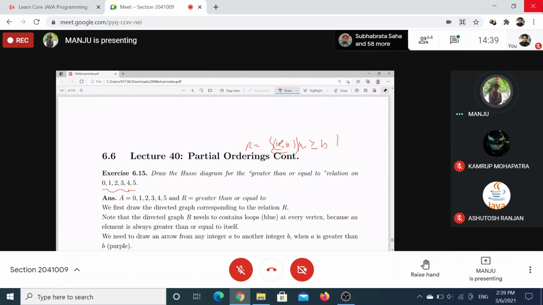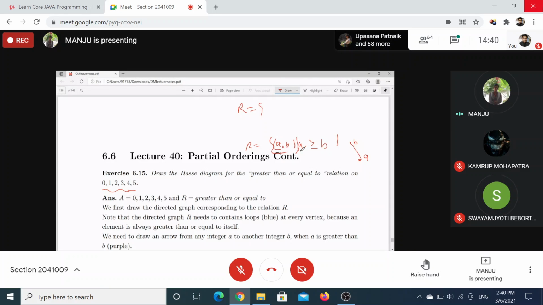I will draw it. 0 is related to 0. So which ordered pair will be present over here? See, if (A, B) is present, then A you write at the bottom and B at the top, if A is related to B. Clear? Yes, ma'am.